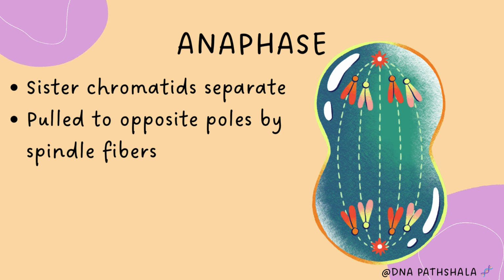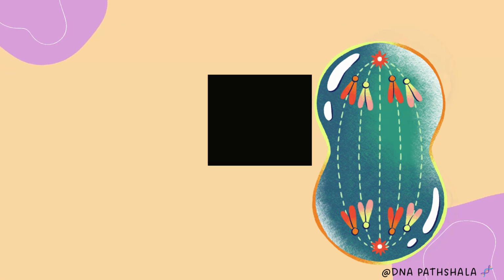Now comes anaphase, the most dramatic step. The spindle fibers pull the sister chromatids apart to opposite poles. Think of it like tug of war, where each team gets equal members. This ensures both daughter cells get the same genetic material. Okay. So here you can remember A for apart, where sister chromatids are pulled apart from each other.